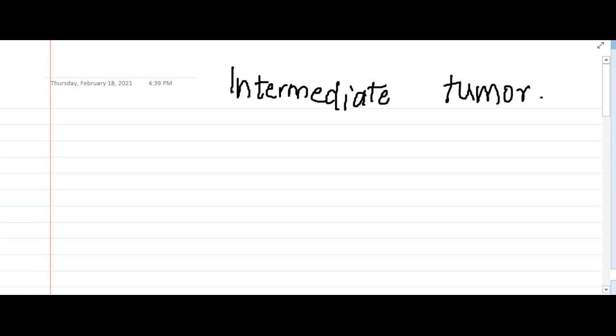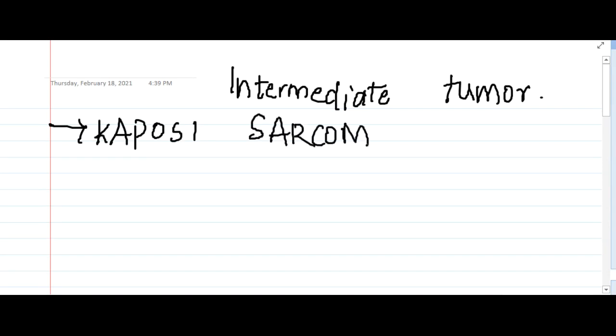Hello friends, let us now learn some important points about the intermediate tumor with malignant potential. Intermediate tumor with malignant potential is Kaposi's sarcoma. So, what is this Kaposi's sarcoma associated with?